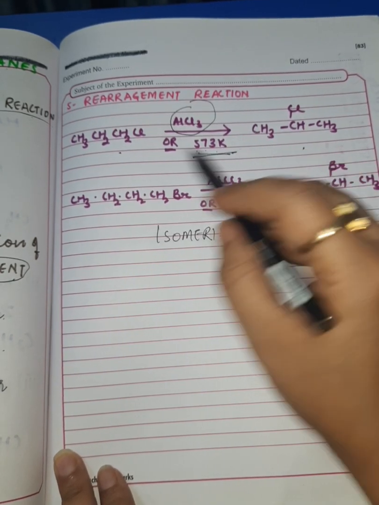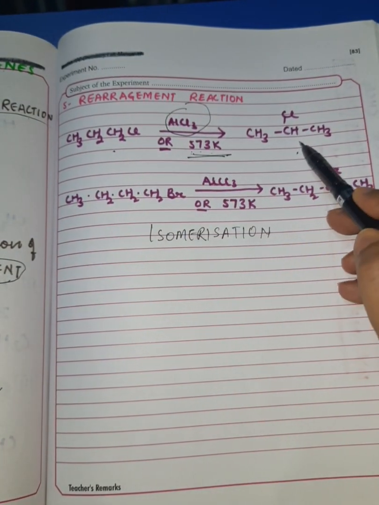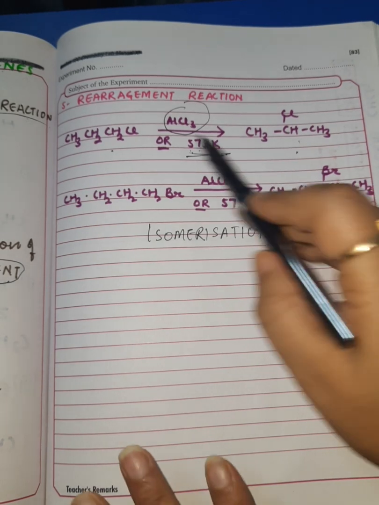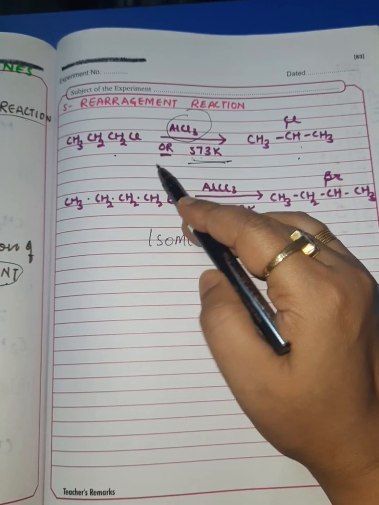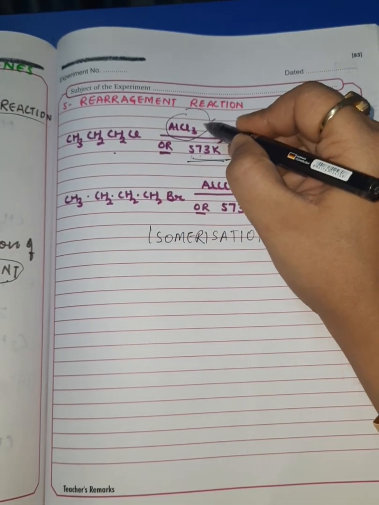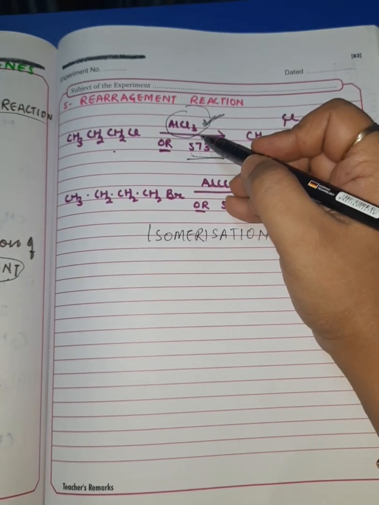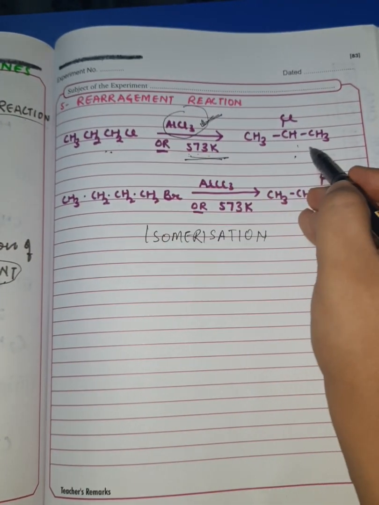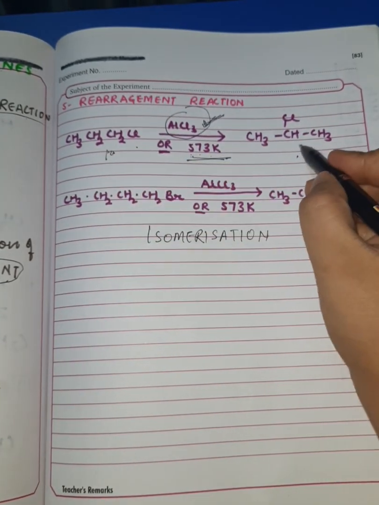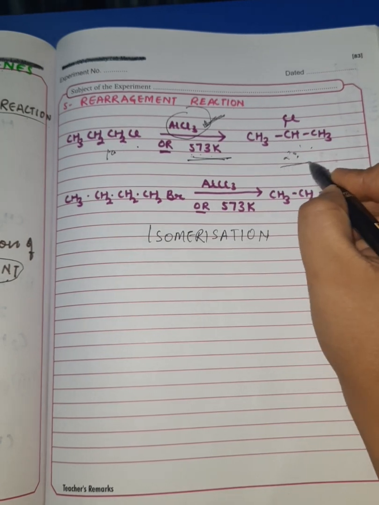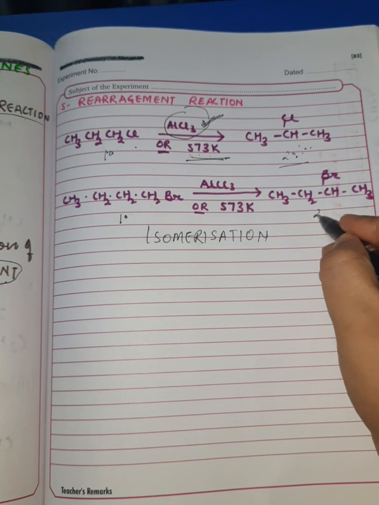It means if we want to convert any alkyl halide into its isomeric form, we subject that particular alkyl halide to a lower temperature in the presence of aluminum chloride. So the presence of aluminum chloride at a lower temperature converts alkyl halide into its isomeric form. You can see here, I have taken 1 degree alkyl halide which has changed into 2 degree alkyl halide, its isomeric form. Alright, same here, I have taken 1 degree which has changed into 2 degree.